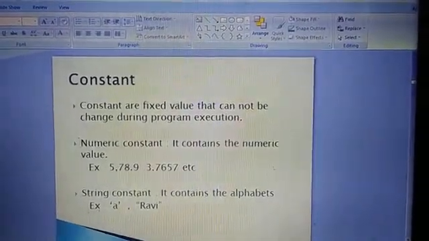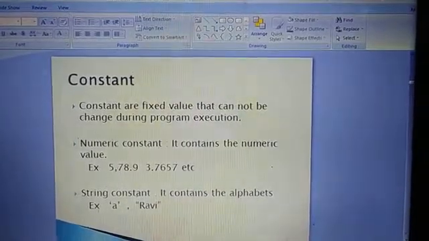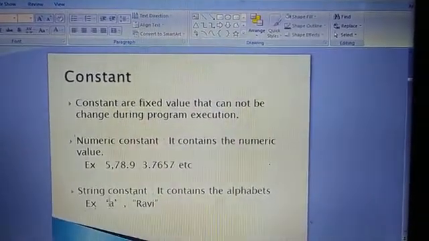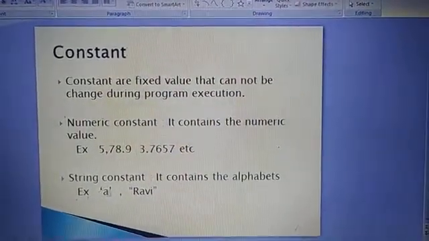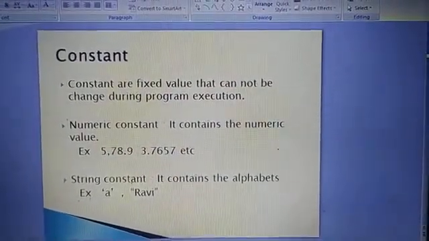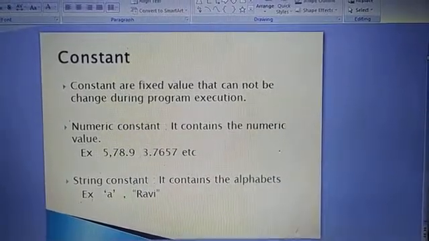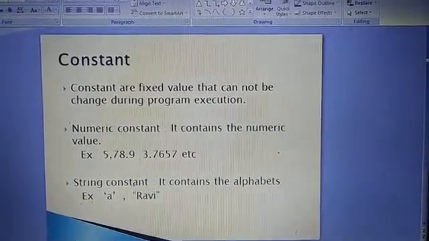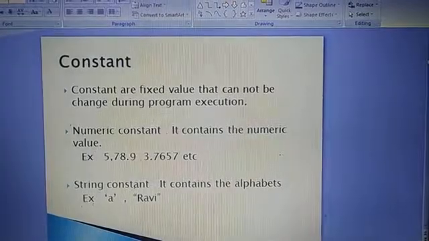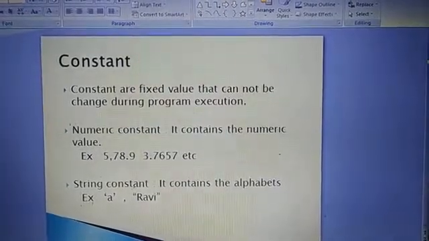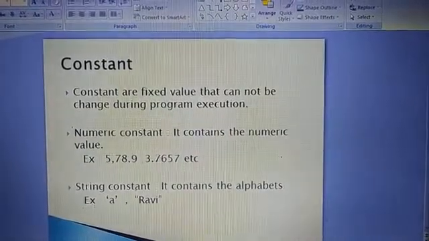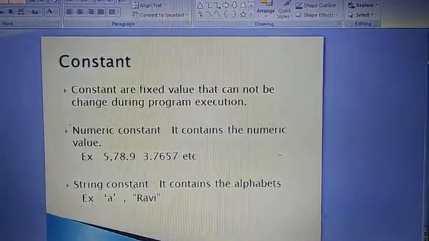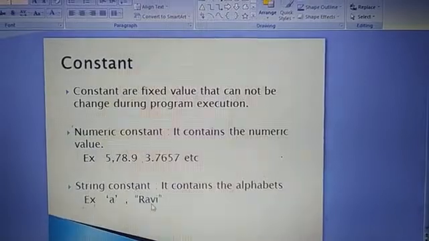The first is the character constant. A character constant is written in single quotes, like the example here where I have written A in single quotes. And the string constant is written in double quotes. Always remember in C++, whatever string we write is in double quotes, like I have written here "Ravi". So there are two kinds of constants. Constant means the value cannot be changed.